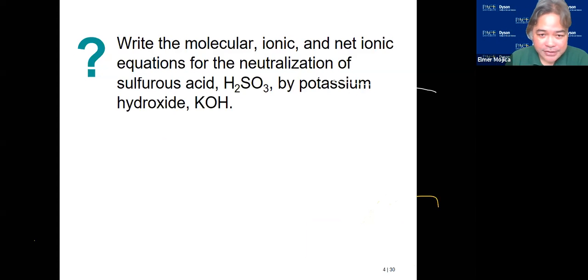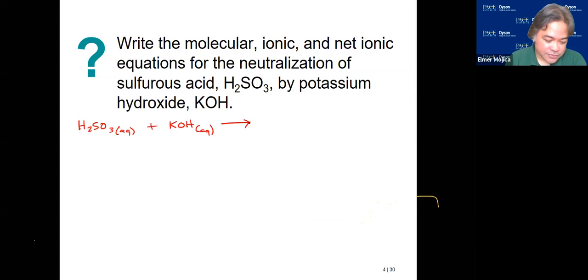So just like before, the neutralization of sulfurous acid by potassium hydroxide. So definitely there is a reaction here. So the question is, what could be the reaction here? If we follow the neutralization reaction definition, that means you have a salt and water. So it's a given that you have water as one of the products. So what will the salt look like?